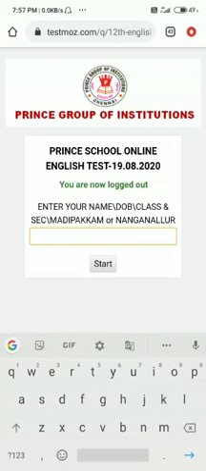So again it will return here. It will show you a message saying you are now logged out. So you have now come out of it. If you try to enter 2 to 3 times into a particular test, we will get a message, and next you won't be allowed to write your test. So be sure that you attend your test only once, mark your answers correctly, and complete your test within the time.